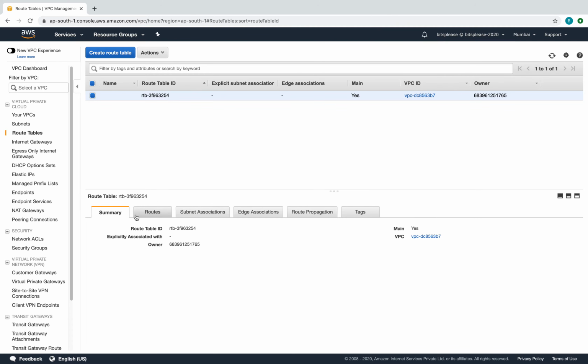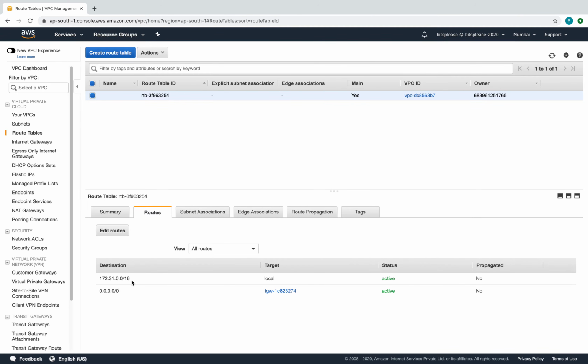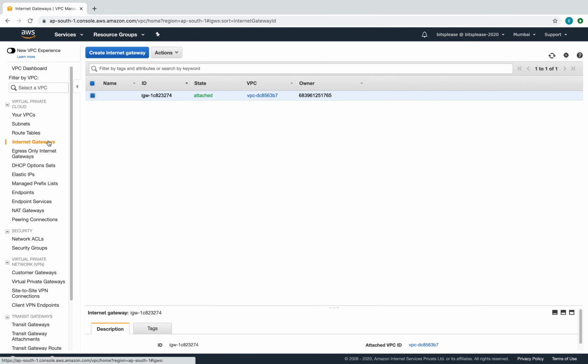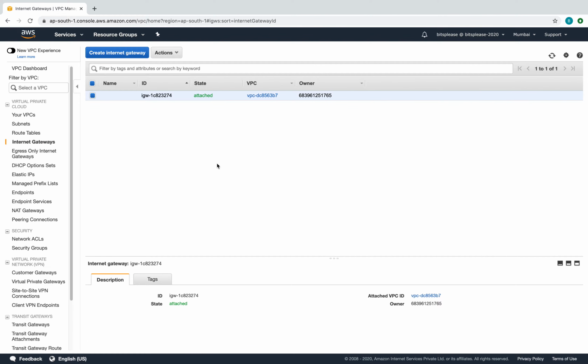Under the routes, you can see there is a local route, because this is the /16 route which is allocated for our VPC, and that is tagged with local, whereas for all the default routes, you see there is a gateway. If you want to see more about the gateway, you can go down here and you can see this is the gateway attached. So these are all various nuances when we talk about the VPC of AWS.